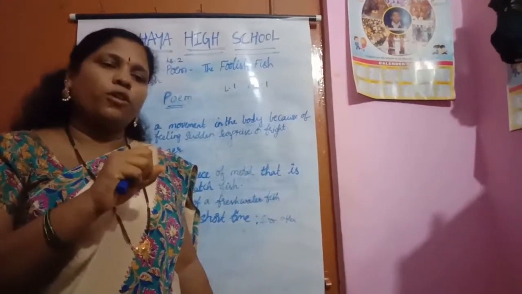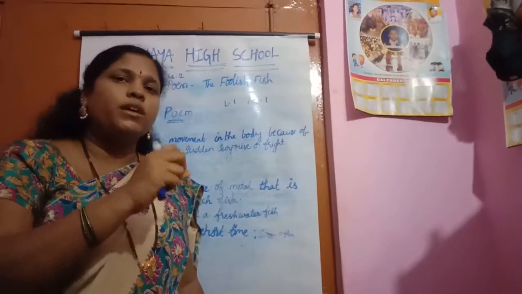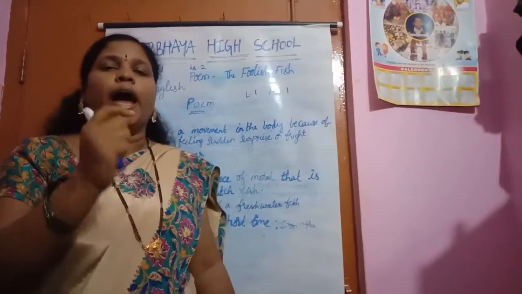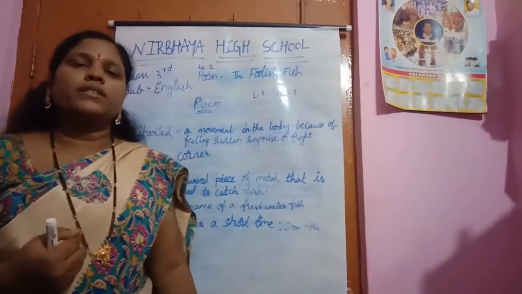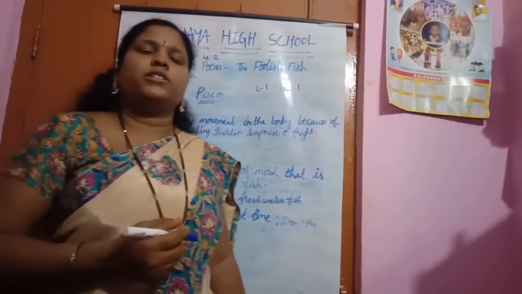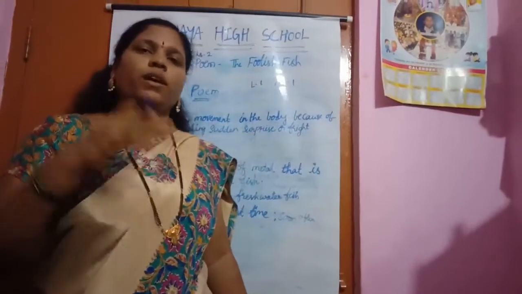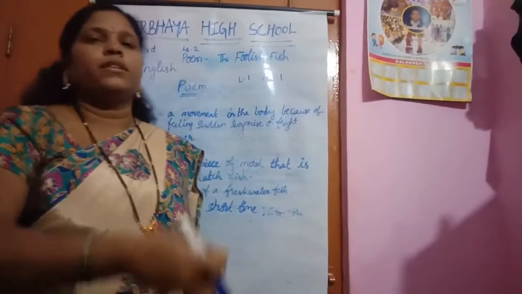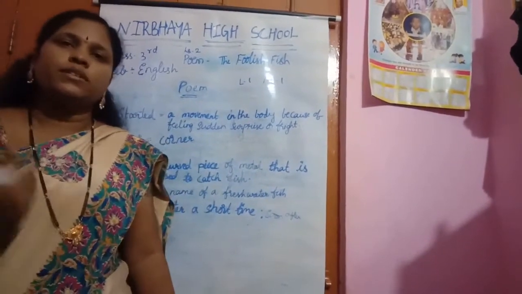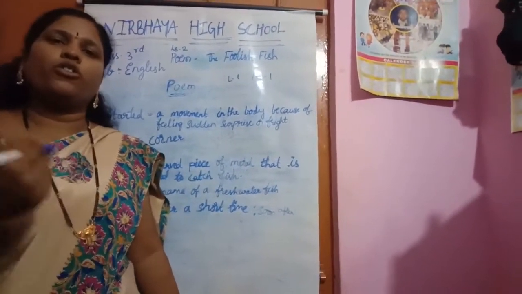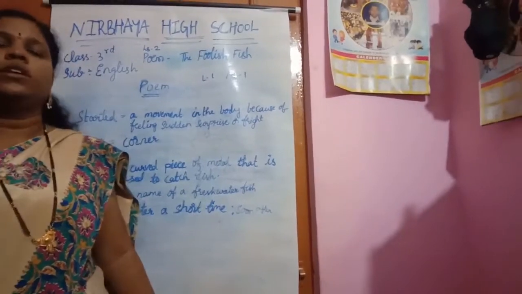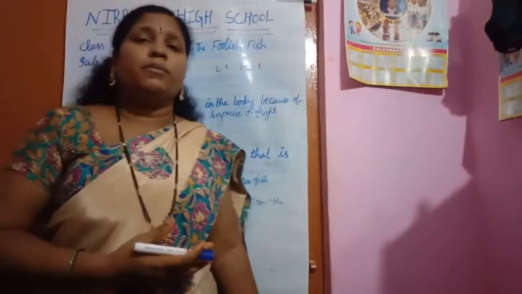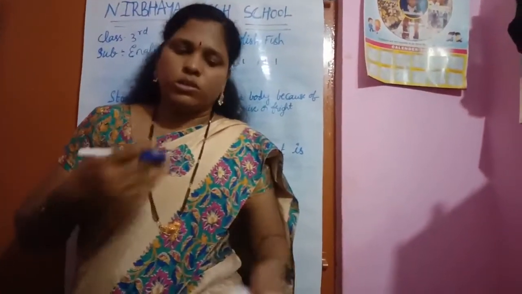the worm. Then what happens? It catches the worm, and the hook which is in it will be inserted into the fish. Then the fish will be held by our hook. Then what happens? We will remove the fishing rod, and the fish comes out like that. Or else the fisherman catches the fish with a net also.